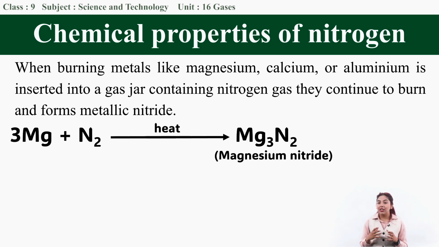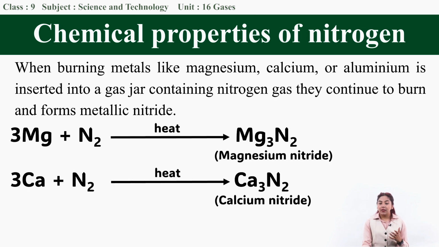The burning magnesium ribbon, which you also saw in the laboratory, when it reacted with nitrogen gas, formed magnesium nitride, a yellow colored powder. The other equation here shows the reaction with calcium metal. When nitrogen reacts with calcium, it gives us calcium nitride.